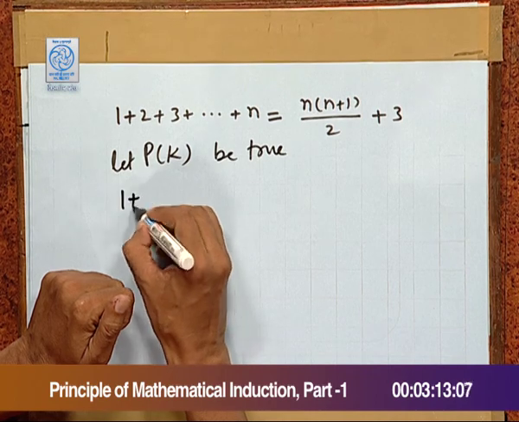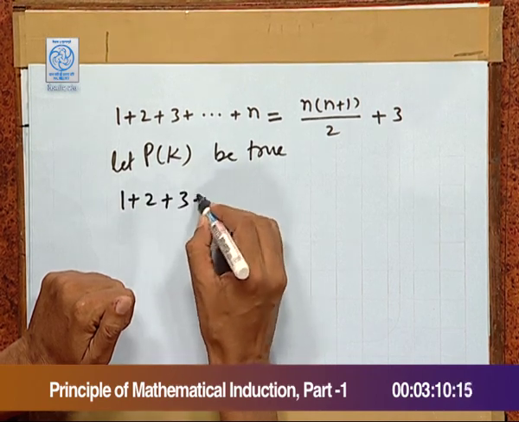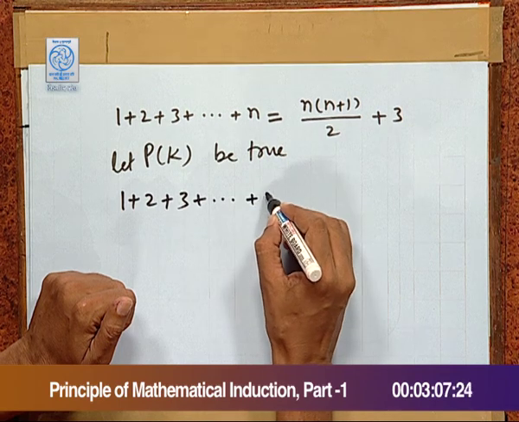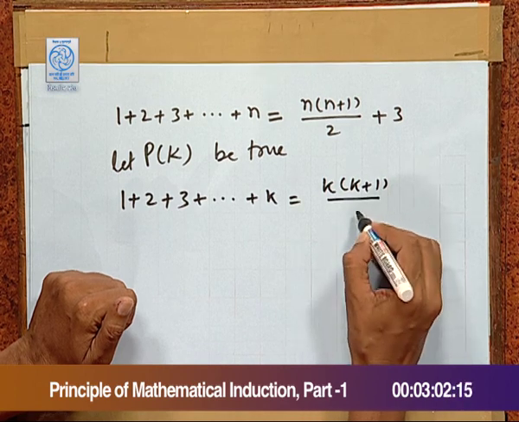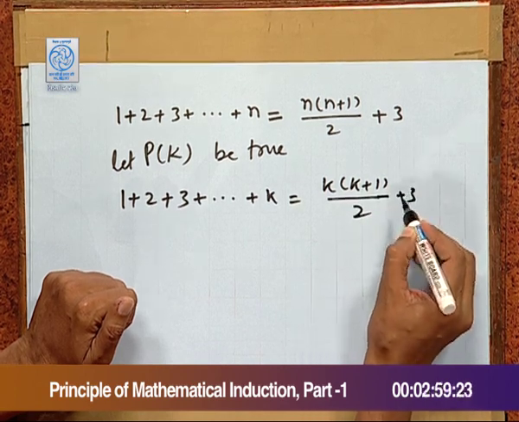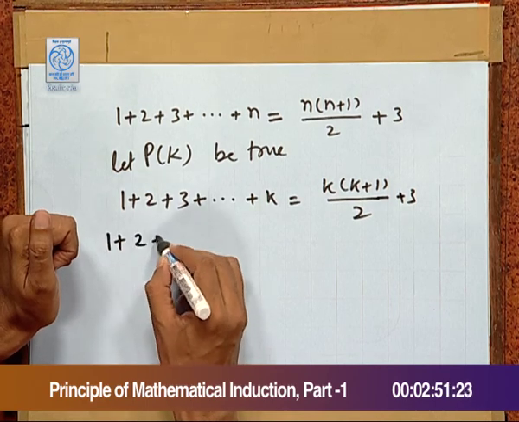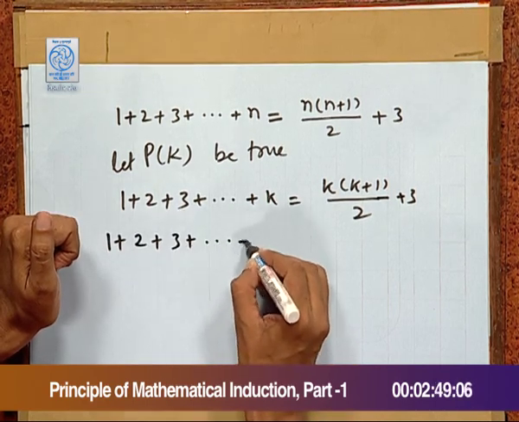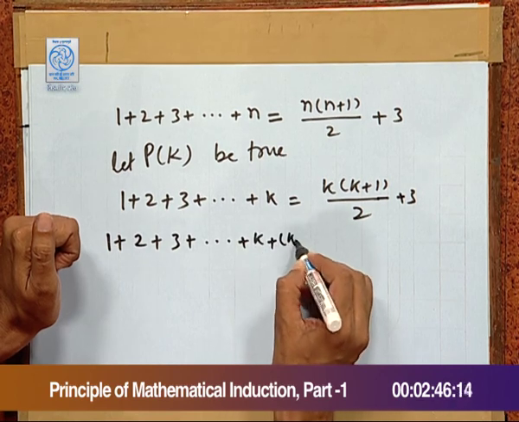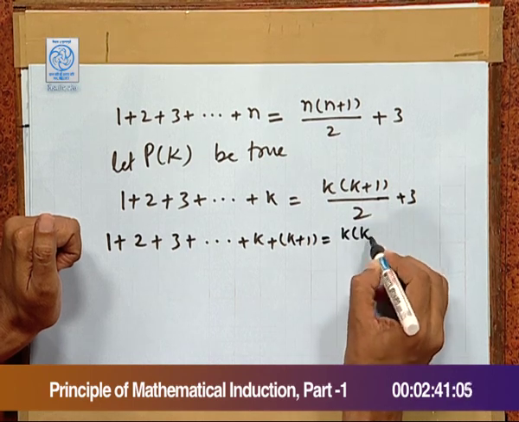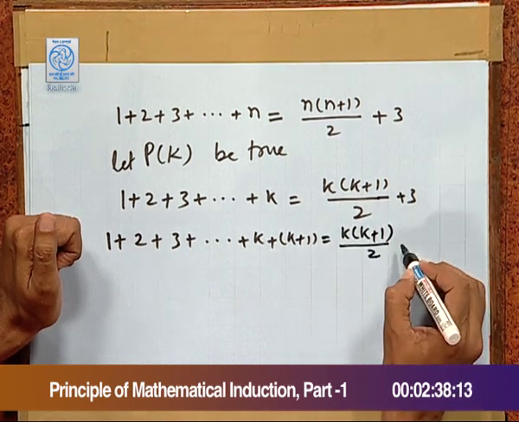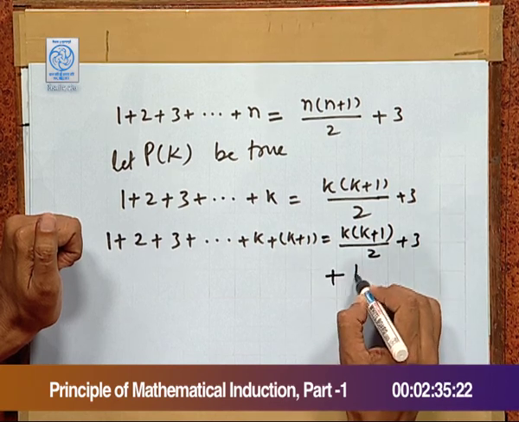This means 1 plus 2 plus 3 and so on up to k is equal to k times k plus 1 by 2 plus 3. Now, to come for P(k plus 1), we add one more term. So, we get 1 plus 2 plus 3 and so on up to k and k plus 1. This side we get k times k plus 1 by 2 plus 3 plus k plus 1.